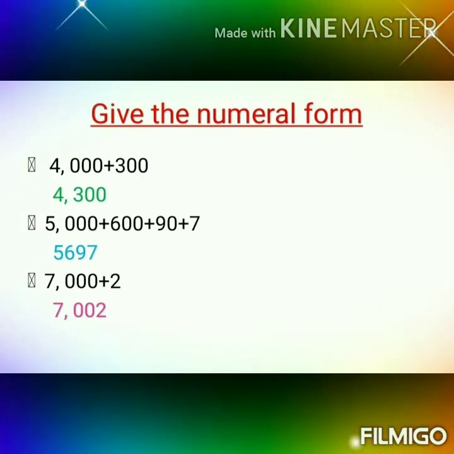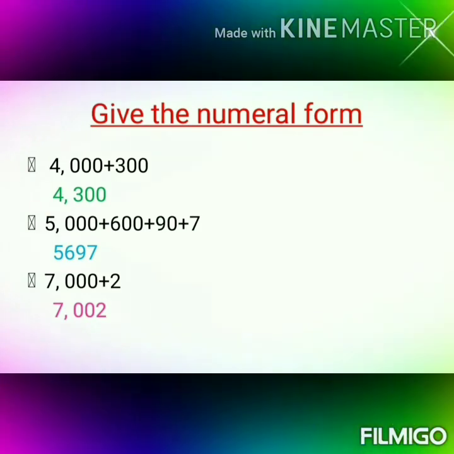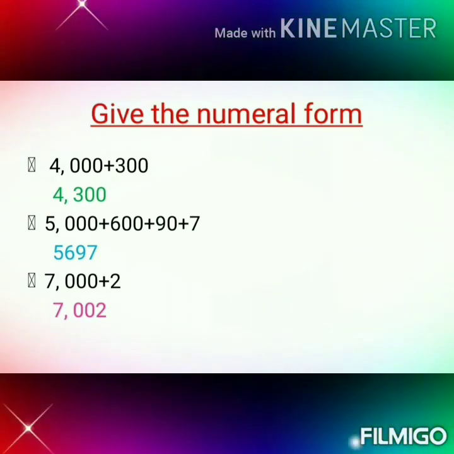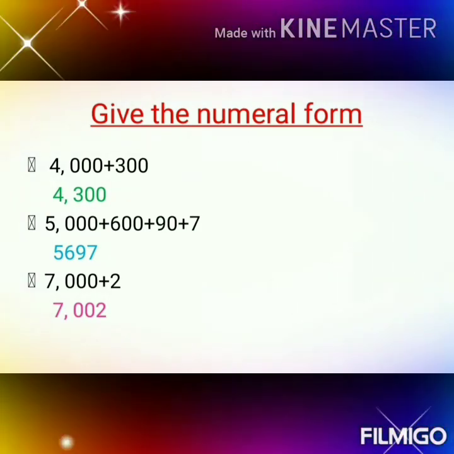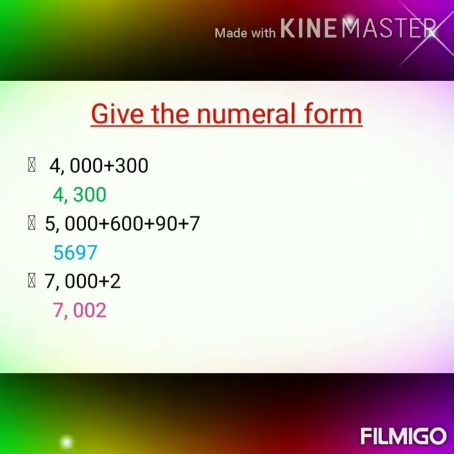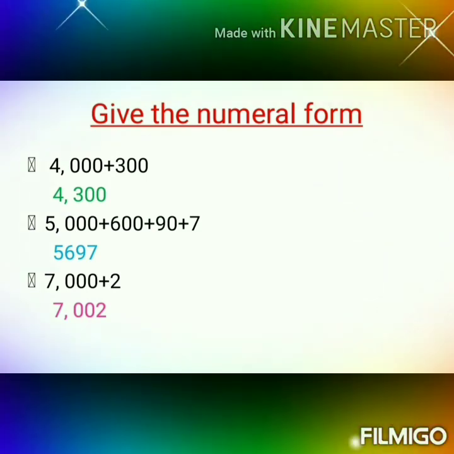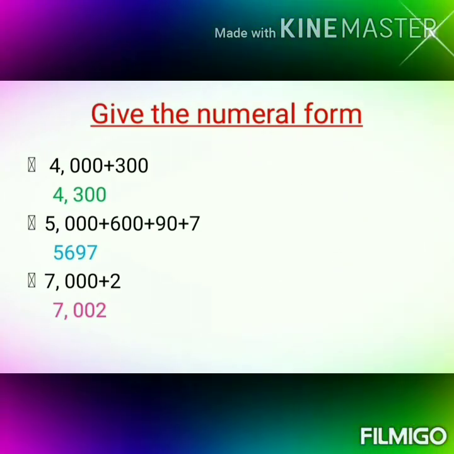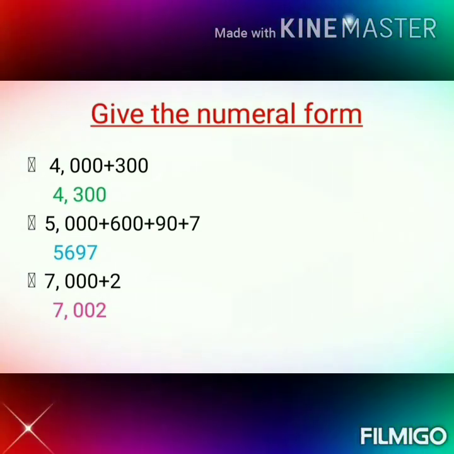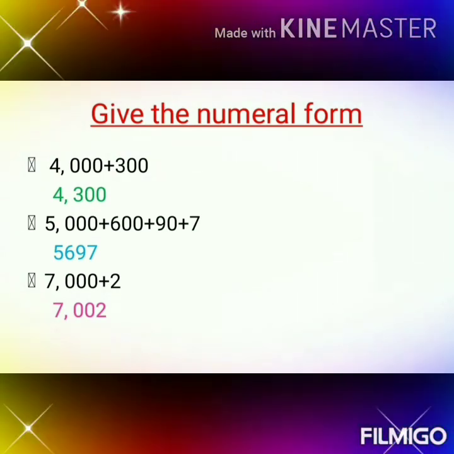When you add all these, what do you get? 5697. So you write it as 5697. And your third question is 7000 plus 2, which gives you 7002. In the tens place and hundreds place you have nothing, so you put 0 and write it as 7002.